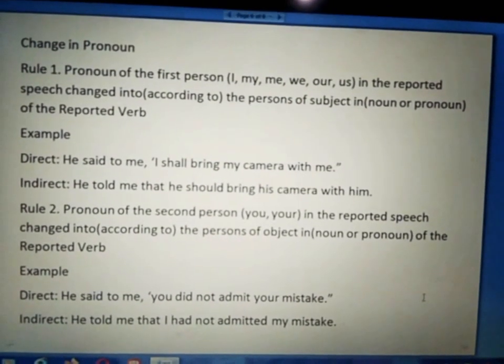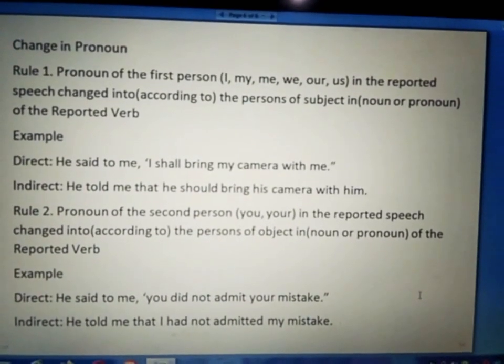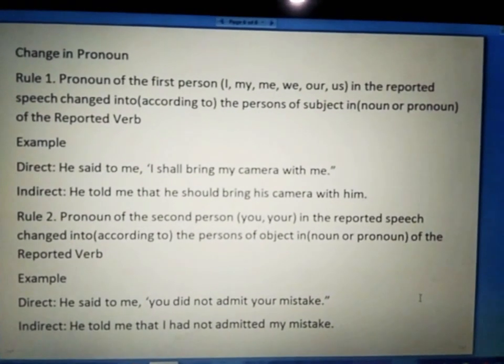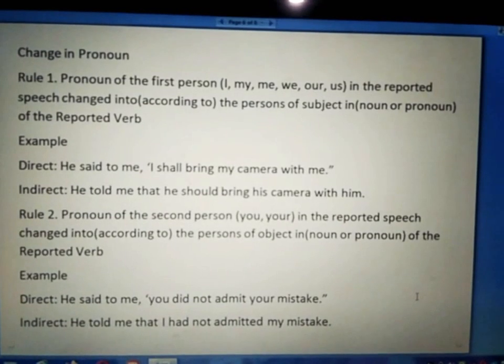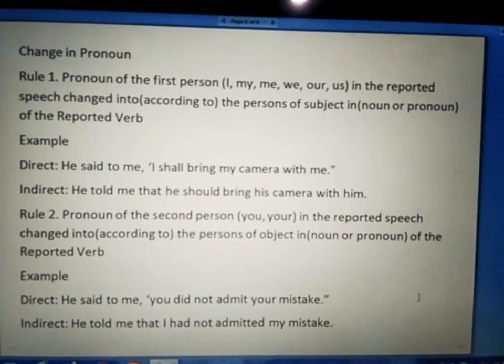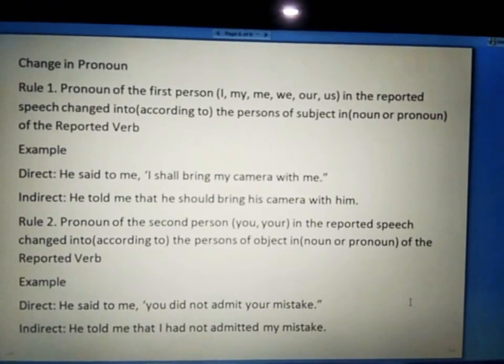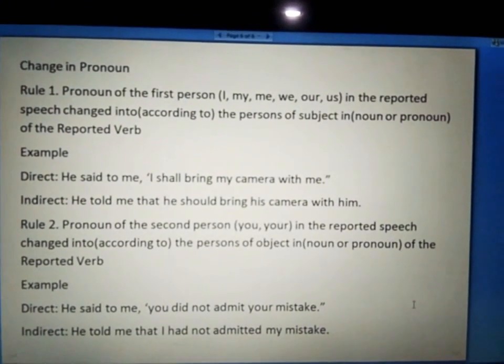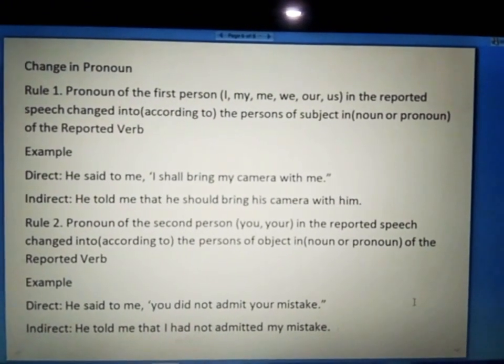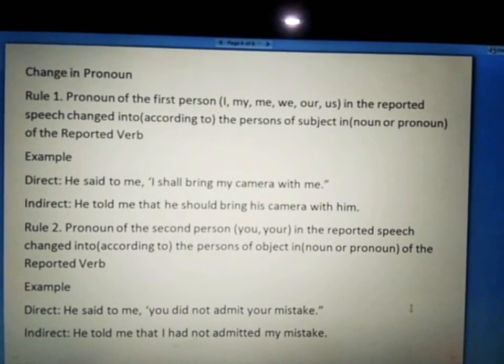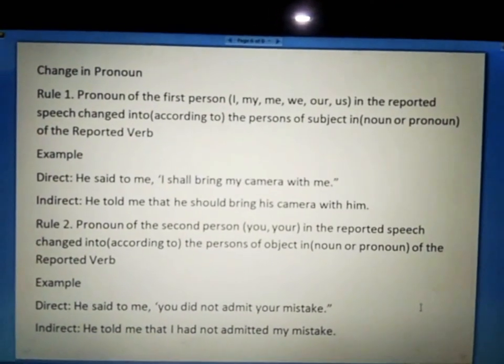As an example, he said to me, "I shall bring my camera with me." So when we change it into indirect, it will be: he told me that he should bring his camera with him. I is the first person and it has been changed according to the subject of said to, meaning he.